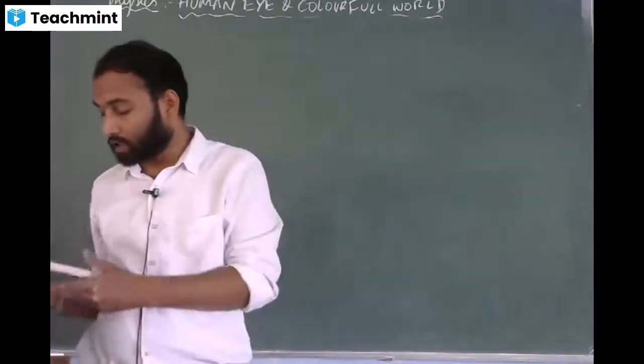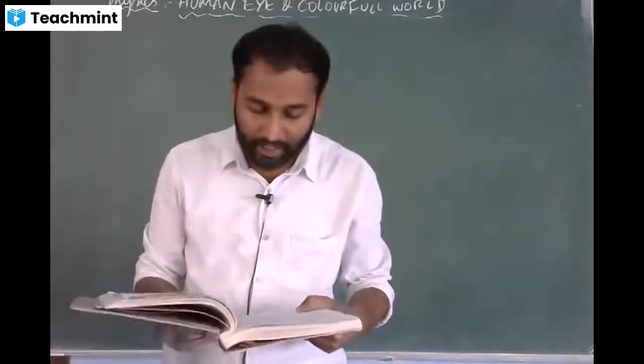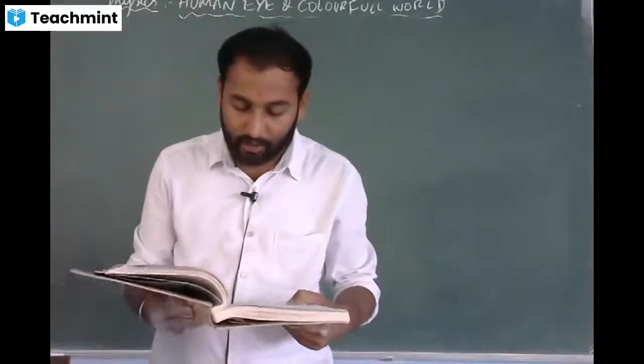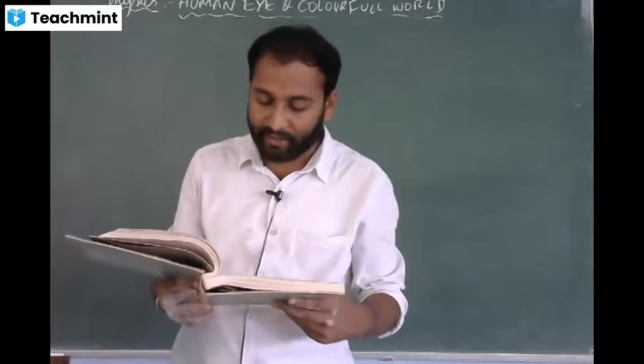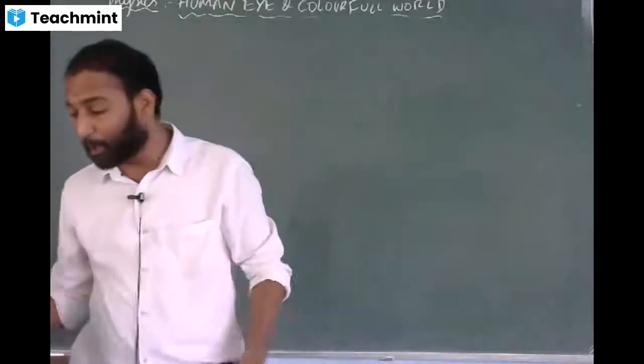Okay. Next question. A person with a myopic eye can see objects beyond 1.2 meter distinctly. A person with a myopic eye.